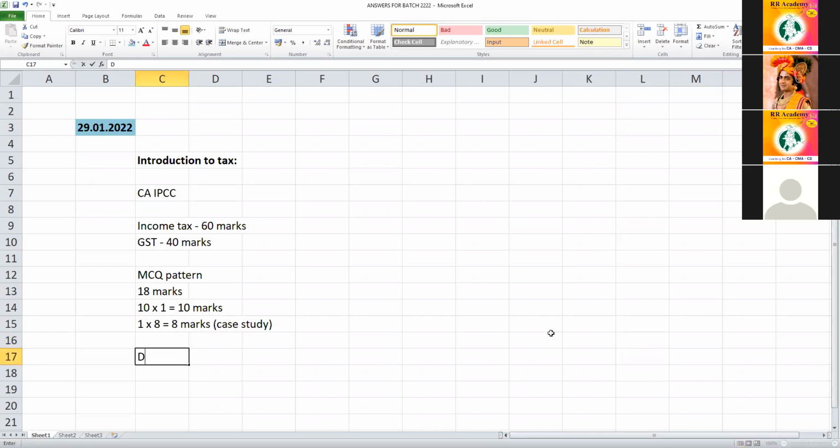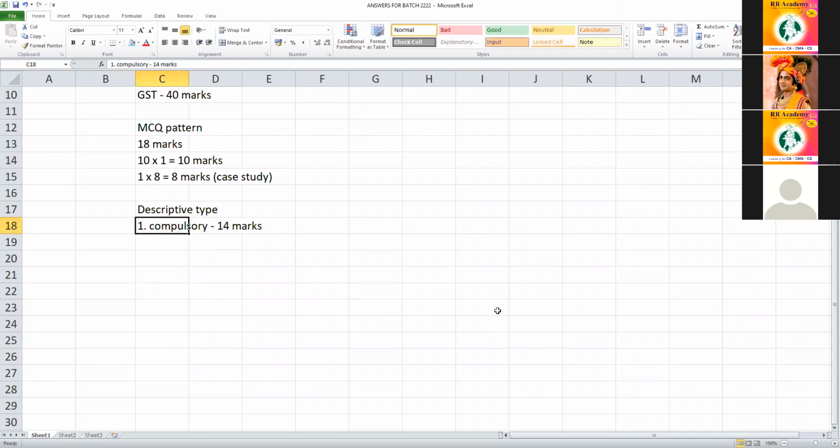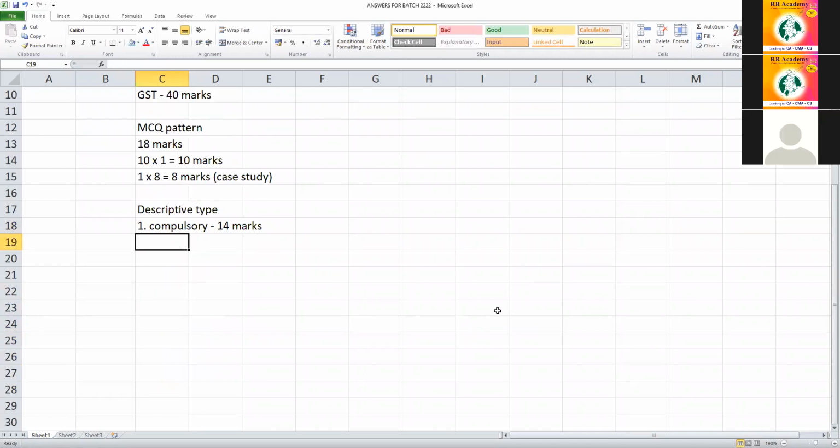Now comes the descriptive type. Question number 1 is compulsory. This is a 14-mark sum. 18 marks over here, so our balance is 42. And the second one is attempt any 2 out of 3.